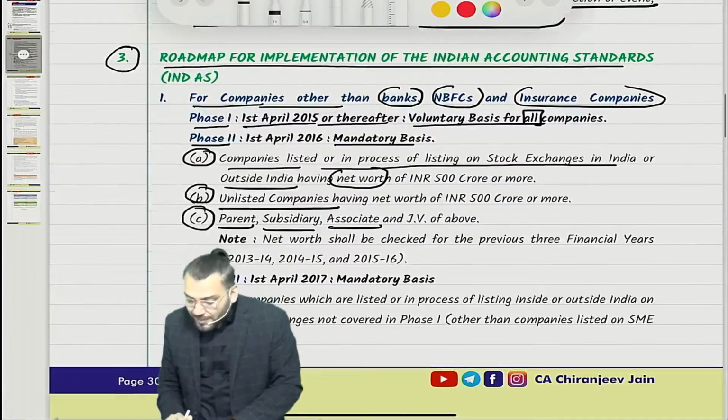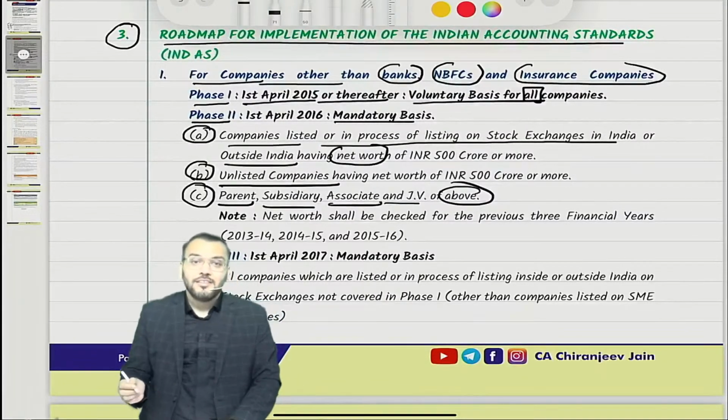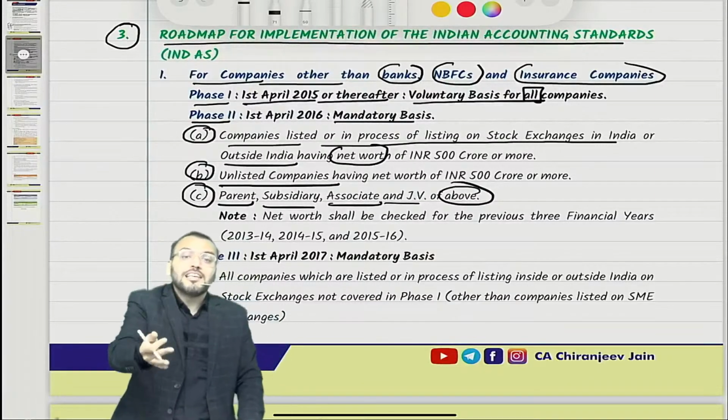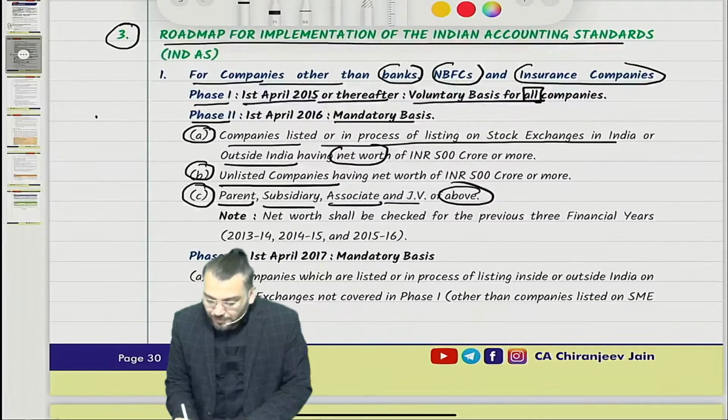So any parent company, any subsidiary company, any associate, any joint venture of the above companies, even though their net worth is less than 500 crore, for them also Ind AS will be applicable. Understood? Suppose there is one company, P Limited, correct?